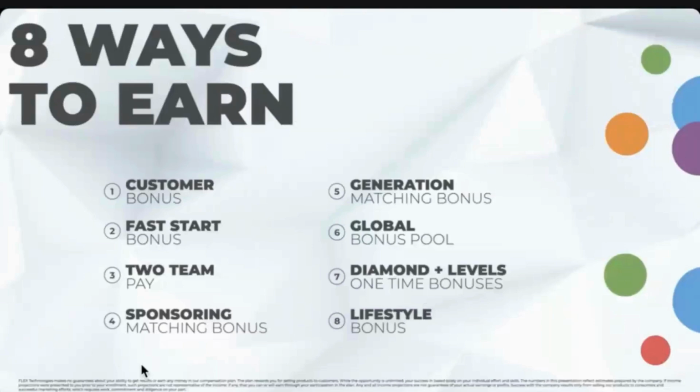And then everything else runs into our two-team pay, or our binary. And it's that simple. You have two teams. You put one left and one right, and you let them both grow. One of those teams is connected to your sponsor, and when they sponsor people, they will go underneath you, and you get to count that as your business volume as well. Now, this is the only part of our comp plan that has a cap.